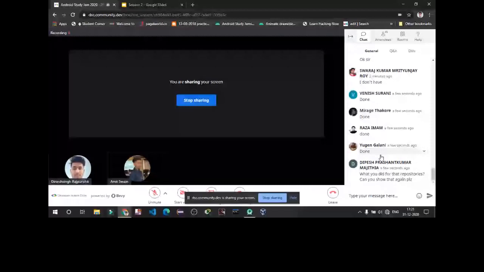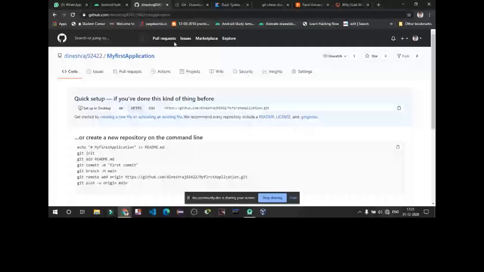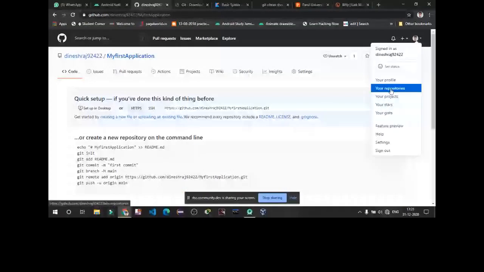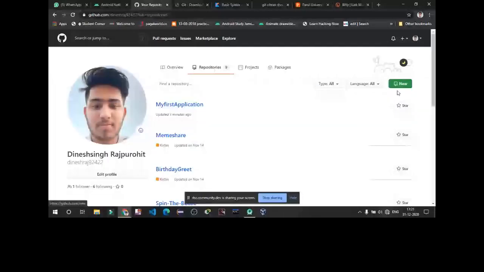When you have created your account in GitHub, go to your profile or your repositories. Click on this new button. Is it visible? This new button. Click on this. Then give a name to your repository.